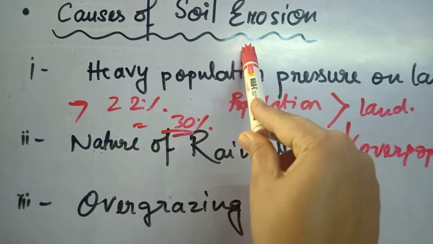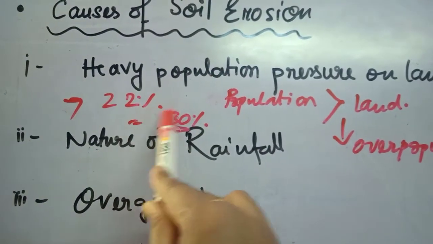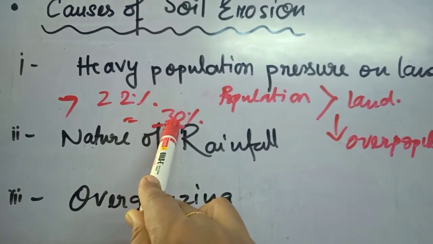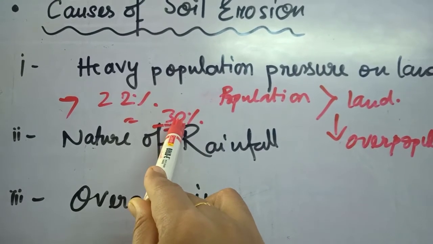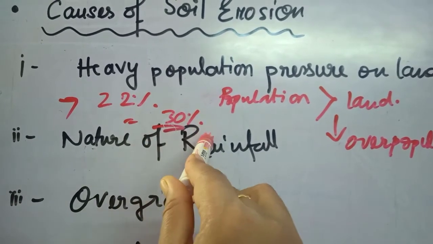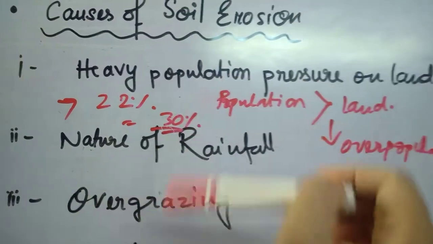But when I am talking about soil erosion, yes, when deforestation is there, then the soil becomes loose due to the lack of forest covered area, and then soil erosion is happening.